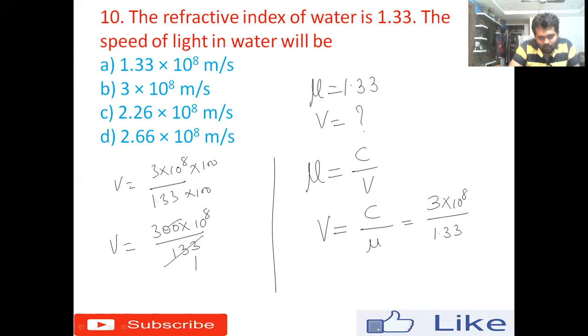133 ones are 133. Next, 133 twos are 266.